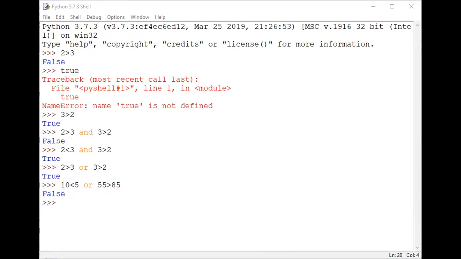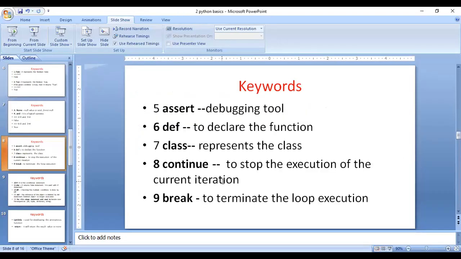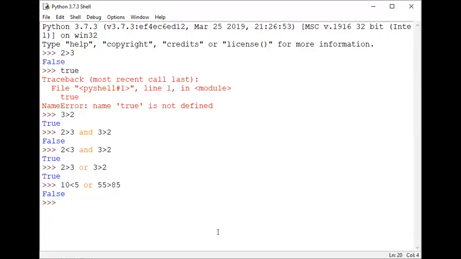And then coming to the next important keyword, assert. What is assert here? The assert is a debugging tool. Just like try catch, it provides some information for debugging at the time of running a program. For debugging purposes you are using the assert tool. For example, you will see the result. How can you debug that value here?